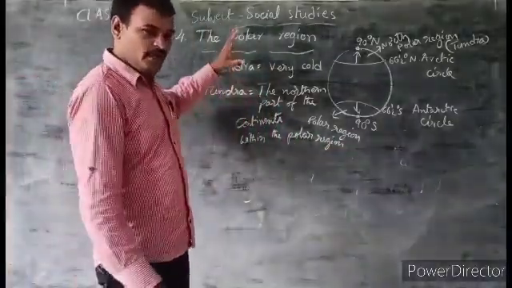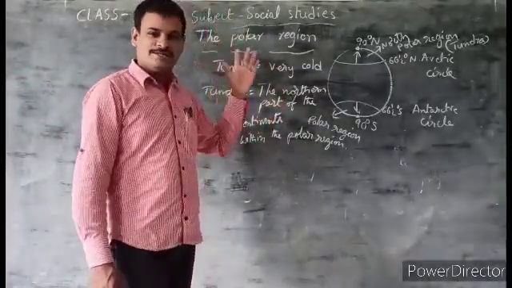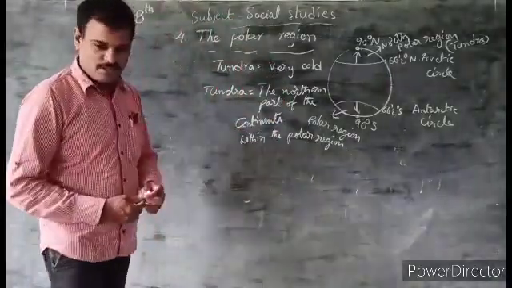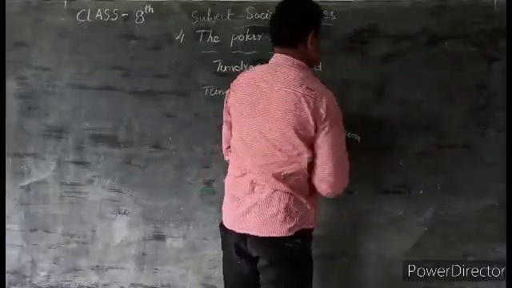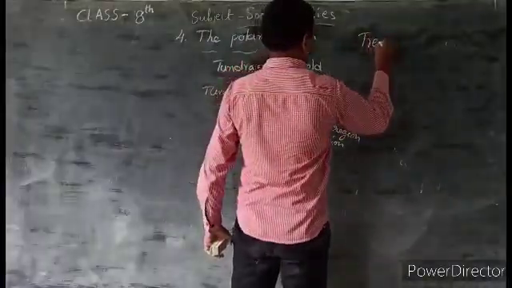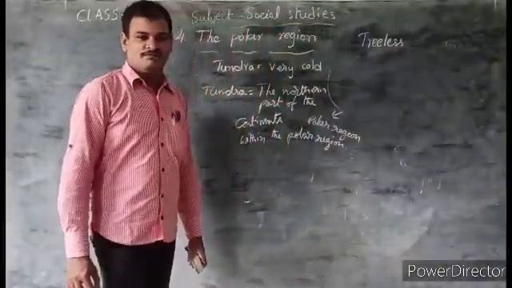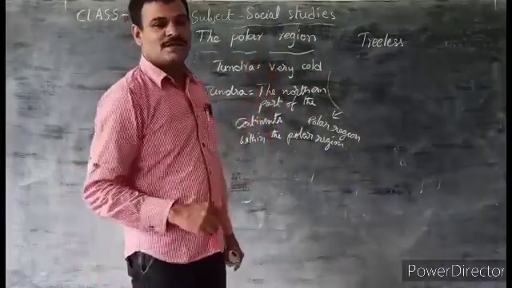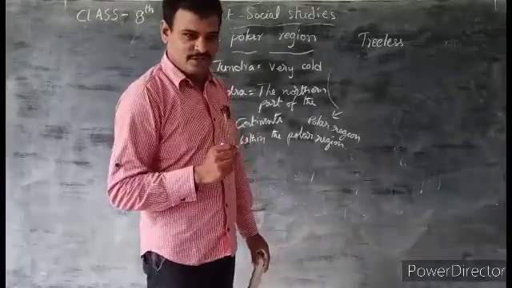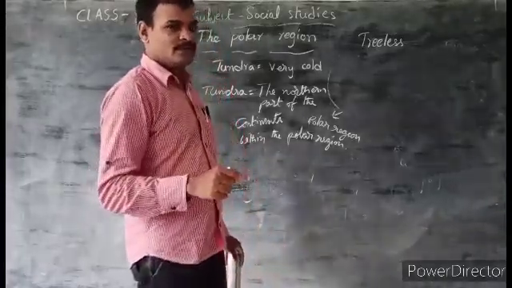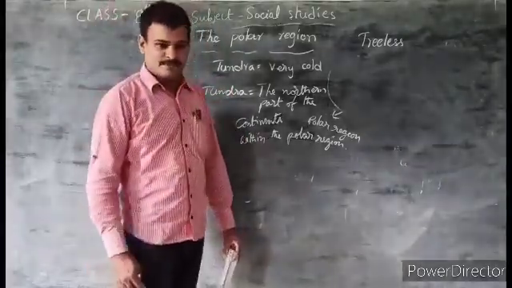Obviously, tundra is very cold. That is the characteristic feature of the tundra. It is treeless. Some unique types of vegetation are lichens, mosses, algae, etc. These are only plants, not trees. You know the difference between a plant and a tree: trees are larger and taller than plants.